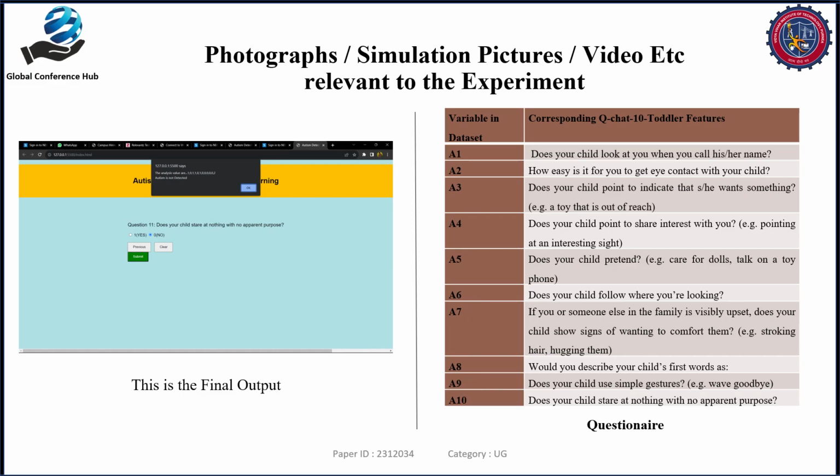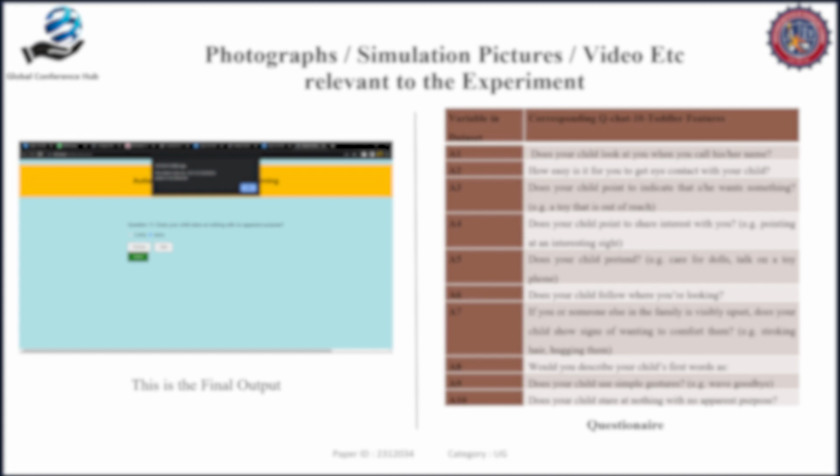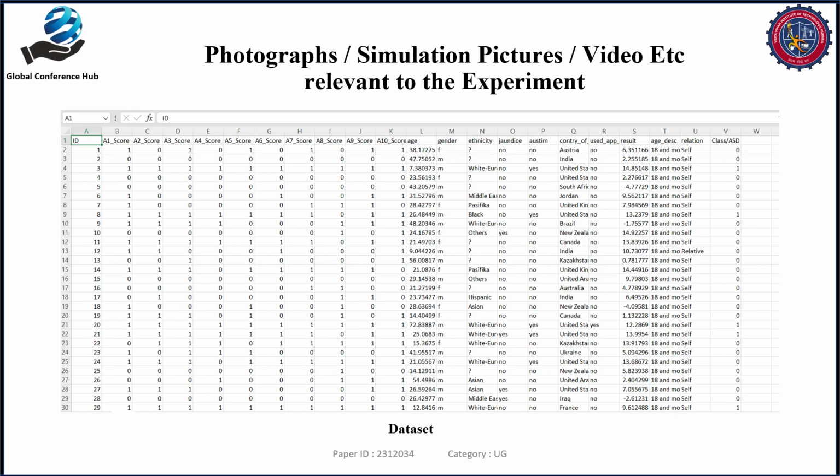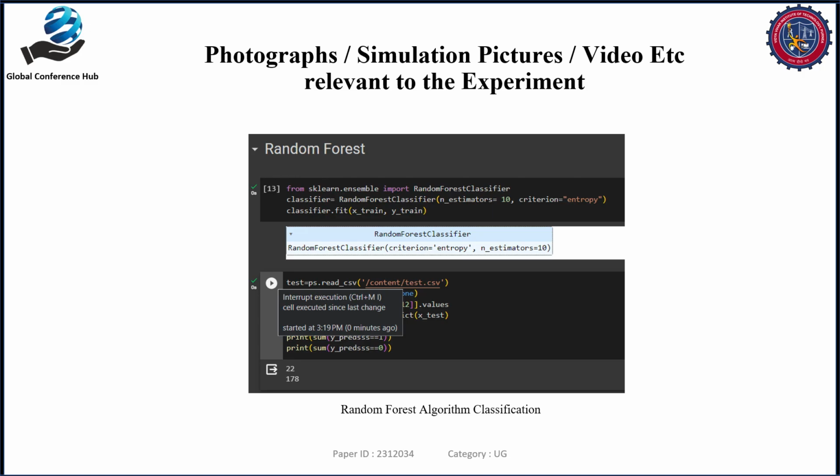Then this is the final output. There is a small dialog box that displays whether autism is detected or not, and the answers are also displayed, whatever answers you have given. These are the 10 questions, A1 to A10, and this is our dataset which we have trained for our project. This is the random forest algorithm we have used to train and test for the first time.